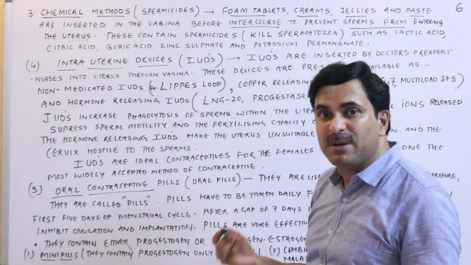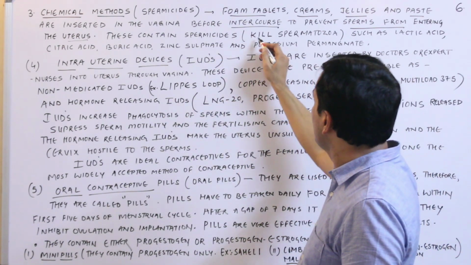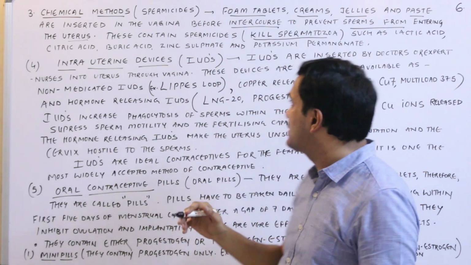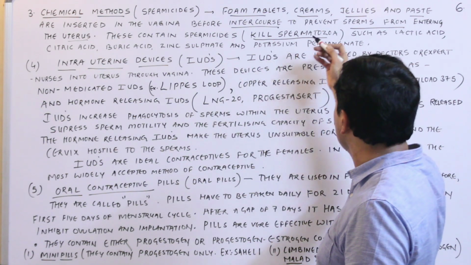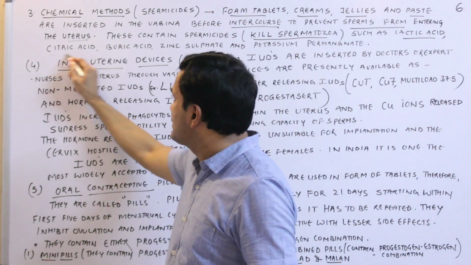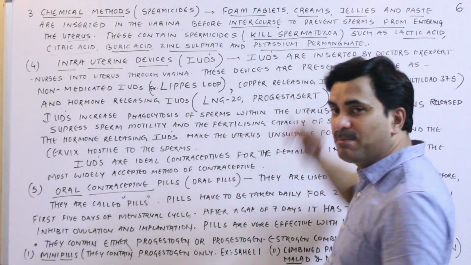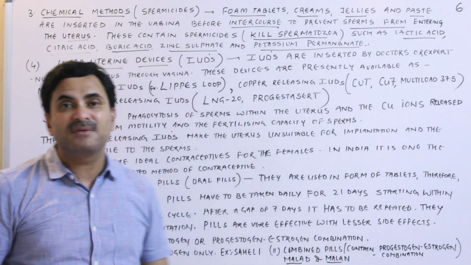And what do these spermicide creams or tablets consist of? Spermicides means they kill the sperms. So these contain spermicides which kill the spermatozoa, such as lactic acid, citric acid, boric acid, zinc sulfate and potassium permanganate. All these act as spermicides and they kill the sperms.